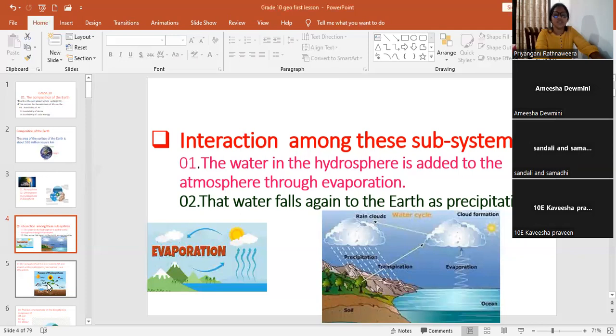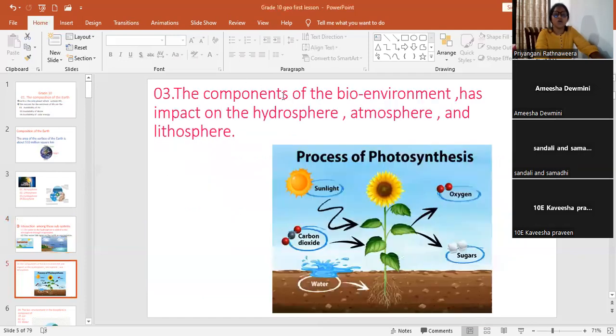Then what are the other interactions? The components of the bioenvironment have an impact on the hydrosphere, atmosphere, and lithosphere. We can also take it as interaction. මේ ජෛව ගෝලයේ තියෙන දේවල් බලපෑම් කරනවා hydrosphere එකට, atmosphere එකට, lithosphere එකට.